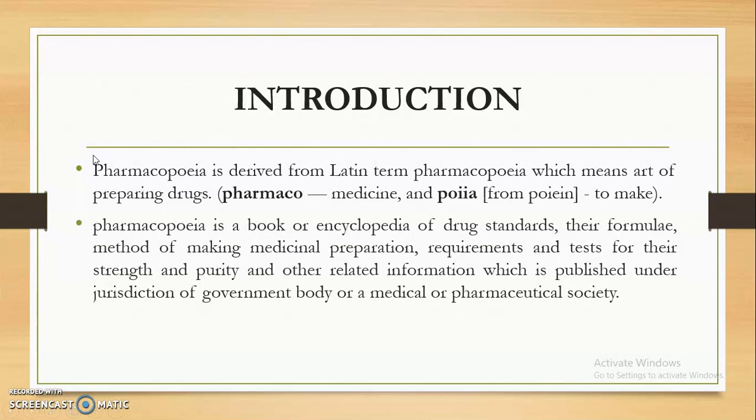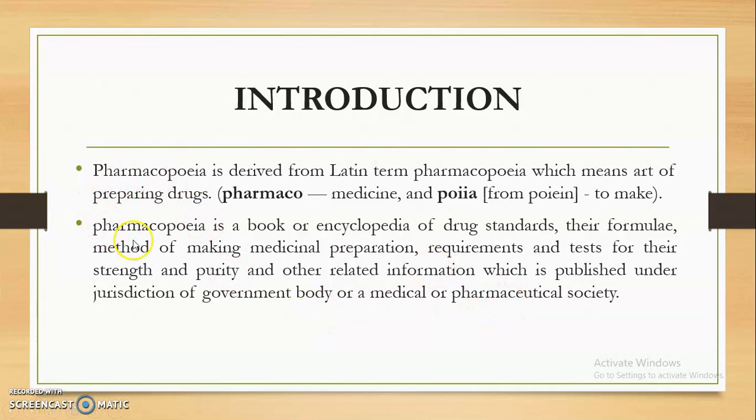Now pharmacopoeia is nothing but a book, an encyclopedia of the drug standards, with individual drugs, that is the bulk drug, their formula, the method of making medicinal preparations, their requirements, and the tests that are used to identify their strength as well as purity, and other related information, which is published under the jurisdiction of a government body or a medical or pharmaceutical society.